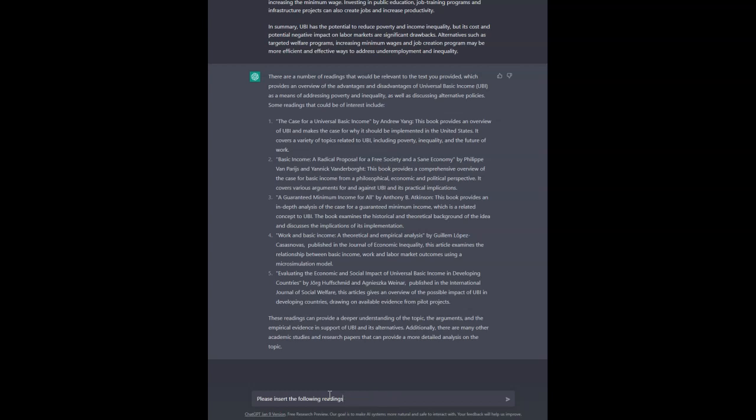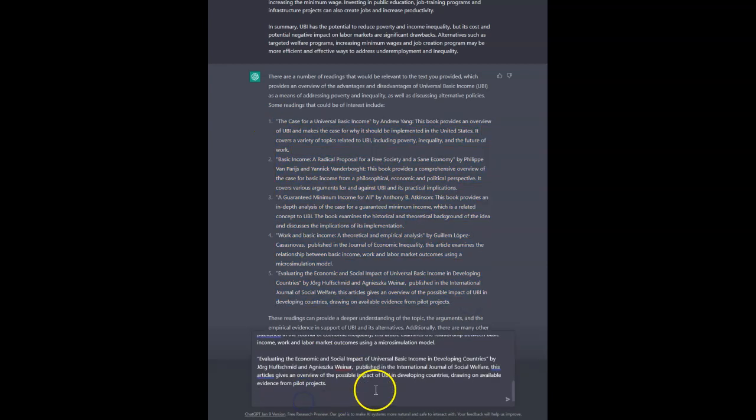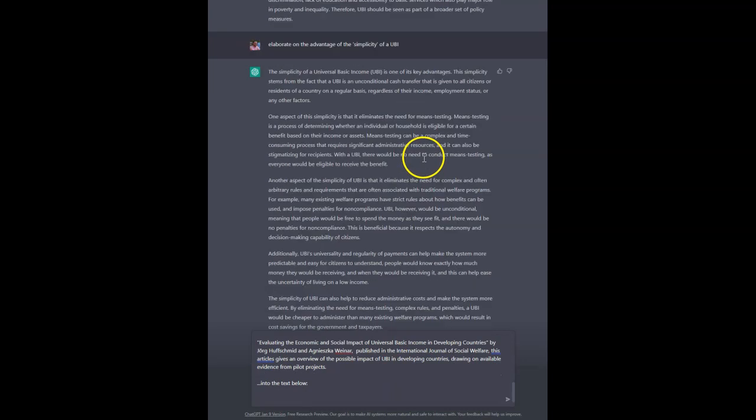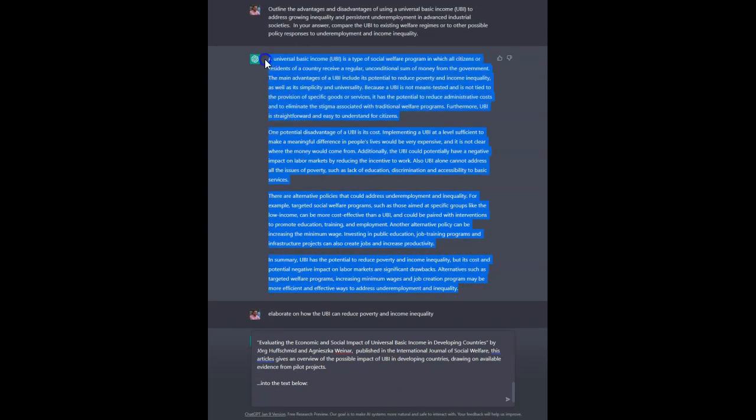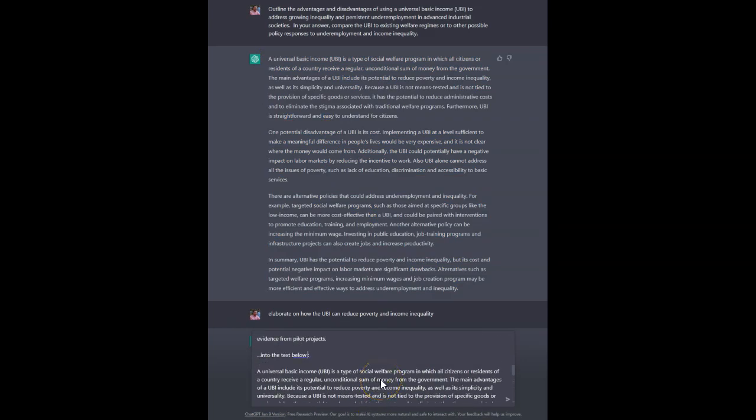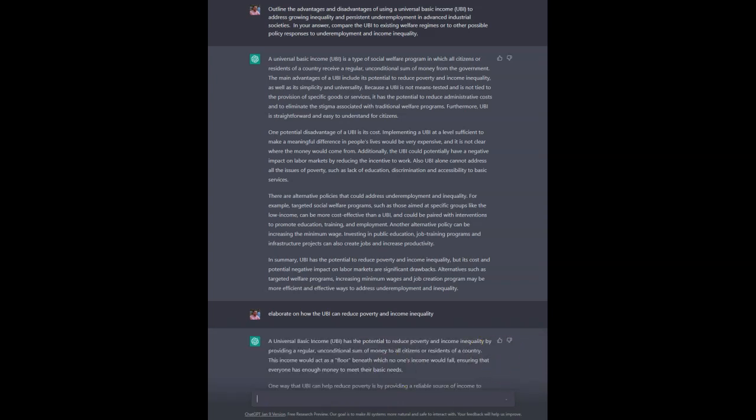So the following readings, and I'll just copy and paste these into the text below, colon, and I'll take the original text here and paste that in here into the text below using the Harvard style of citation. See what it can come up with.